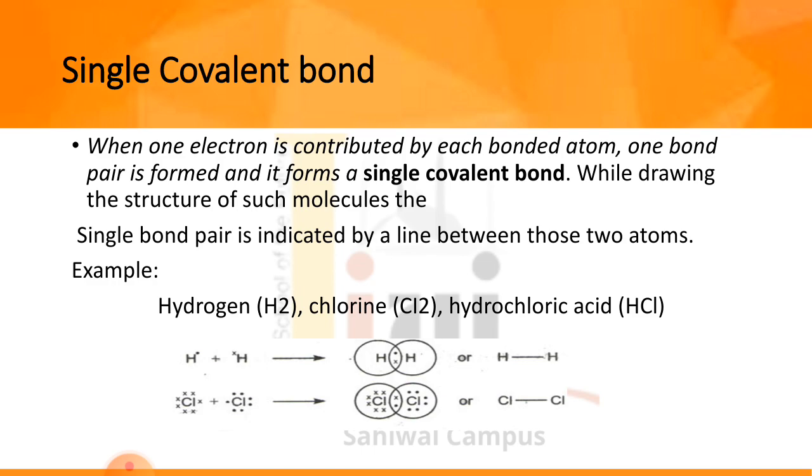These are examples of single covalent bonds, which are formed by the contribution of one electron by each bonded atom. So one electron is contributed by each atom, and as a whole this is known as one bond pair that forms the bond between these two atoms which contribute their electrons.